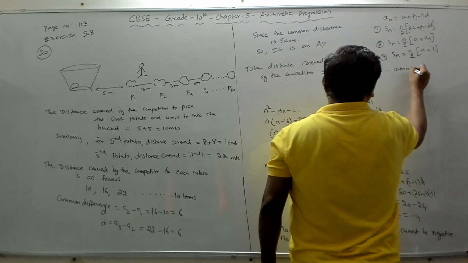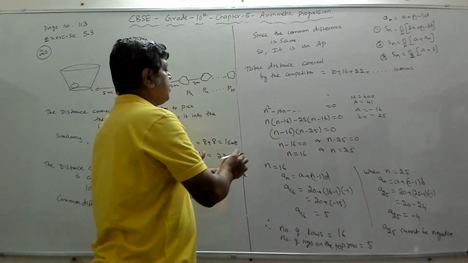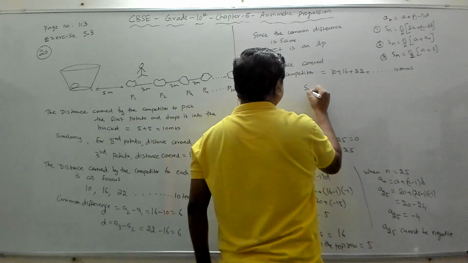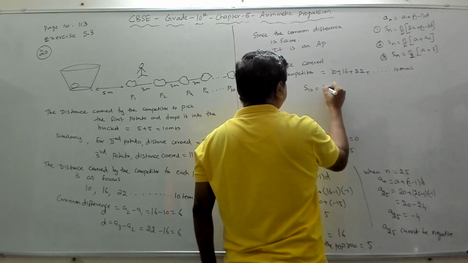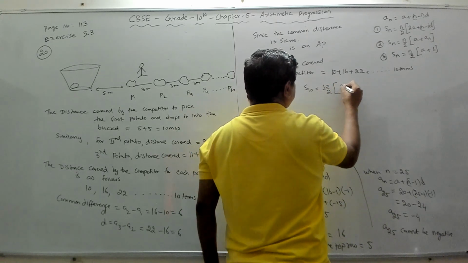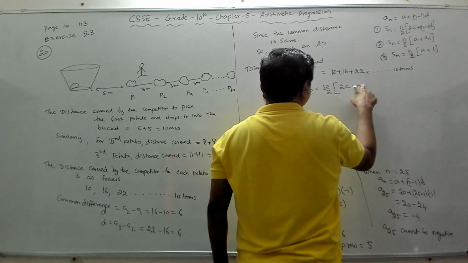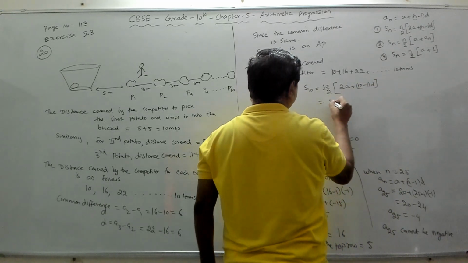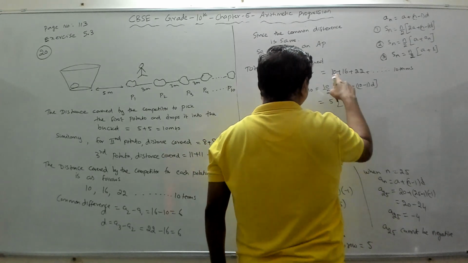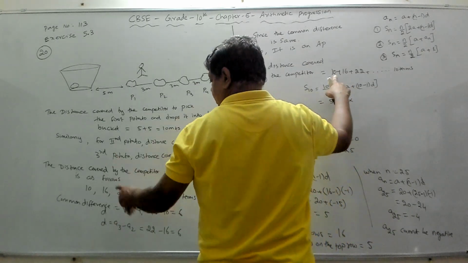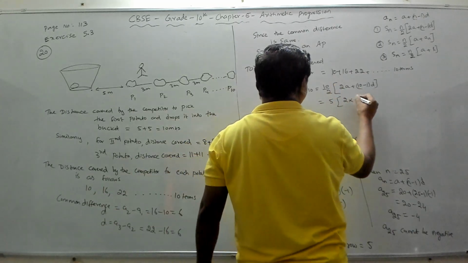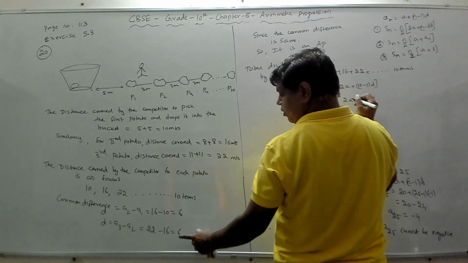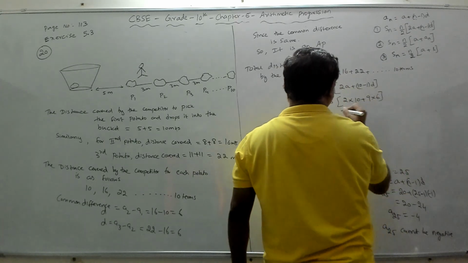Why 10 terms? Because there are 10 potatoes. Now we should find the sum of these 10 terms of this AP, which means we should find S10. S10 is n by 2 into 2a plus n minus 1 into d. n is 10. So that is equal to 10 by 2, which is 5, into 2 into a. a is the first term, which is 10, plus 10 minus 1, which is 9, into d. We found d as 6.